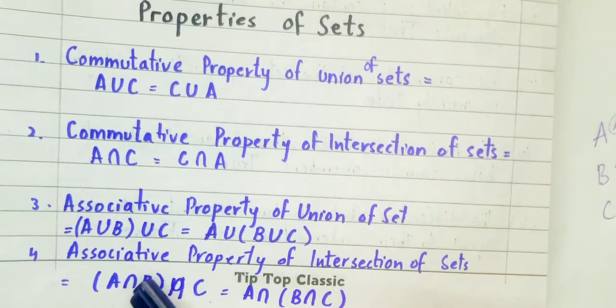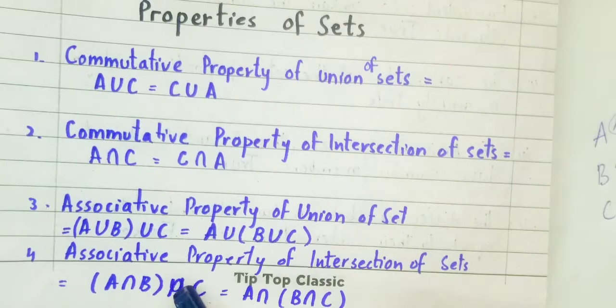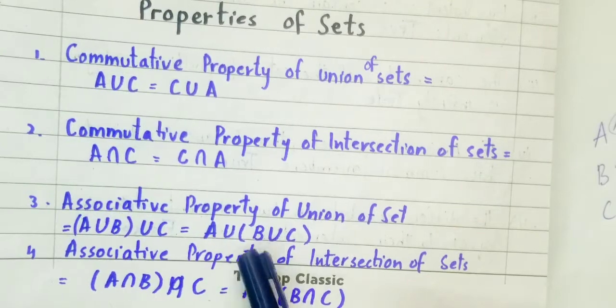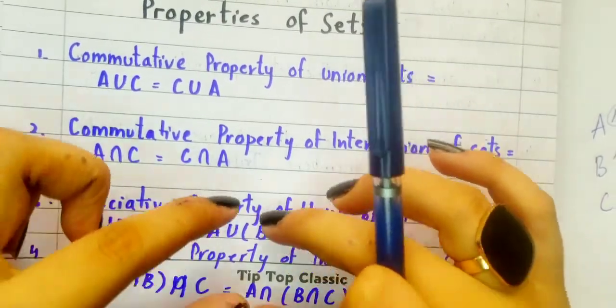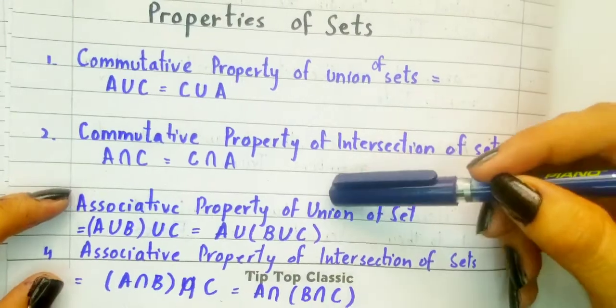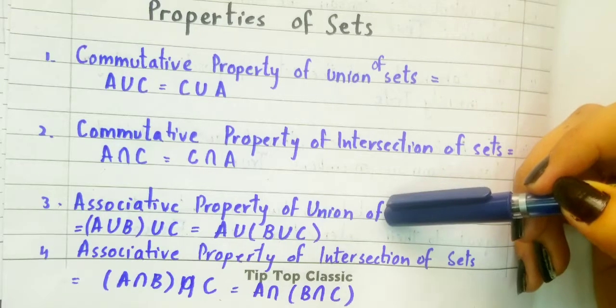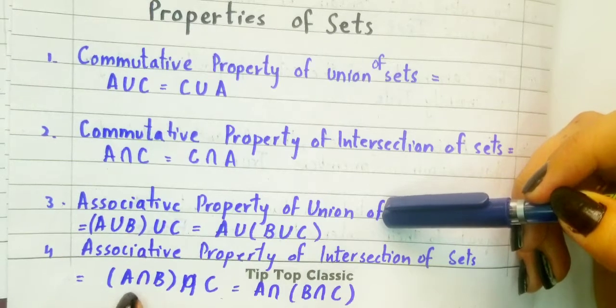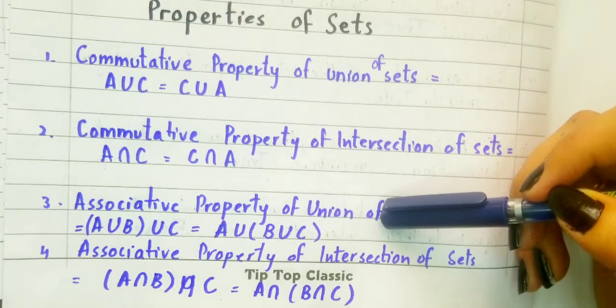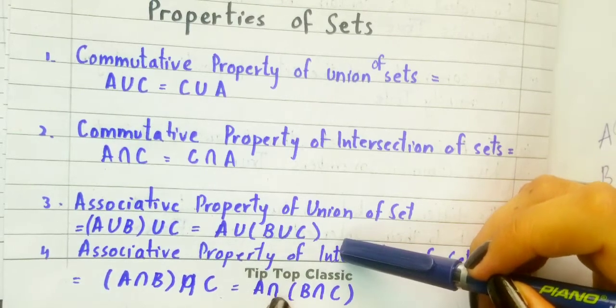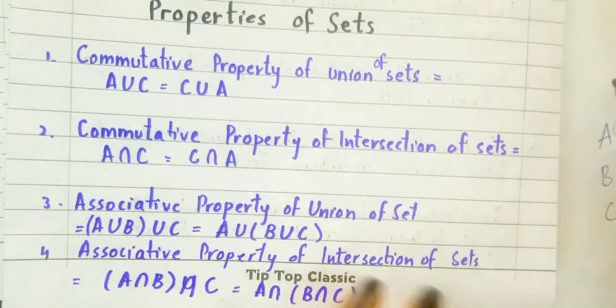The third property is the associative property of union of sets. It means that (A union B) union C is equal to A union (B union C). This is how we represent the associative property, and here it is of union of sets, so we have written the symbol of union. Associative property of intersection of sets: we find the intersection of A and B, then use that answer to find (A intersection B) intersection C, and that will be equal to A intersection (B intersection C), right? So this is the whole idea.